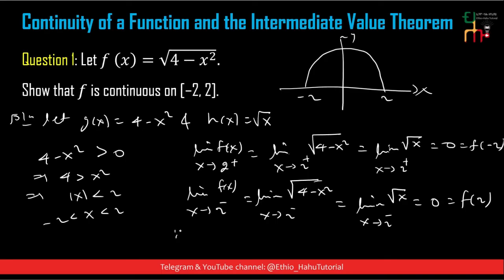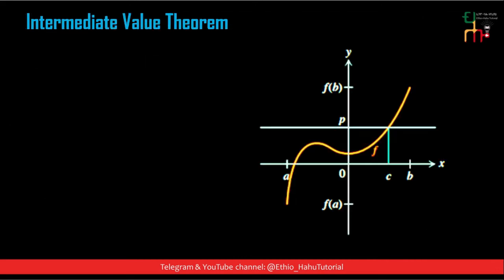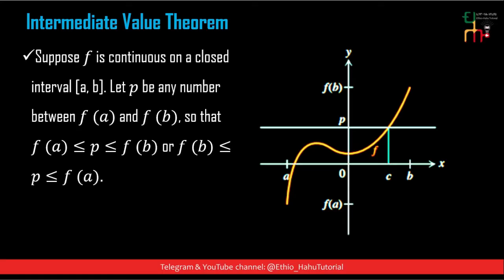This implies f is continuous on minus 2 comma 2, because in between it is continuous, and at minus 2 and at 2 it is defined and continuous, because f of minus 2 is equal to the limit of f of x as x approaches from the right, and f of 2 is equal to the limit of f of x as x approaches from the left. So this is a continuous function on this closed interval.